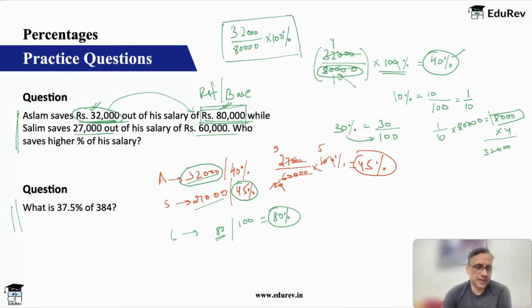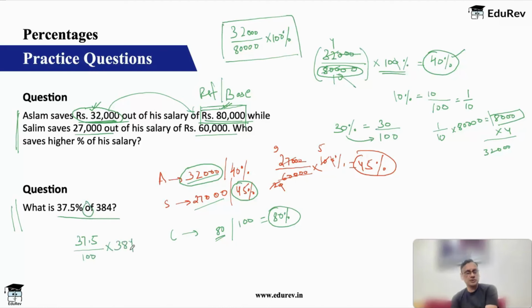On the other side, if I have a percentage, so this English to maths conversion, 37.5%, you know it is 37.5 percentage. You will remove the percentage and put 100 in the denominator. Of will become into 384.